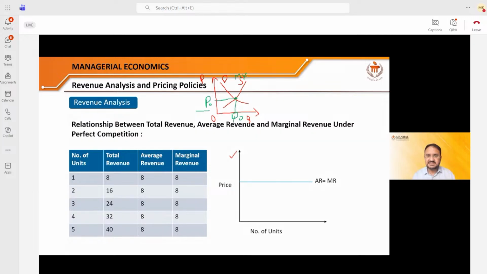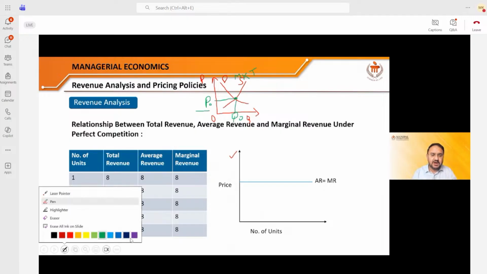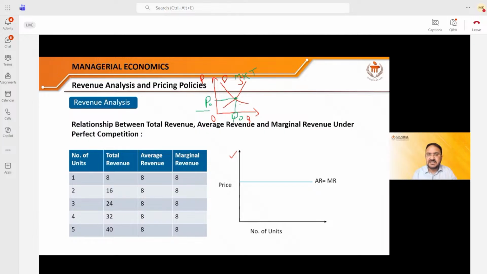Now, whatever the price set by the market, in this market there is one of my firms. Say thousands of people are selling, and one of my companies, Rohit Corporation, is also there. Say for example, my company is also selling in that market. So at what price should I sell the product? I will sell the product at the same price which is decided by the market. I cannot deviate. So what I will do, I will follow this price.